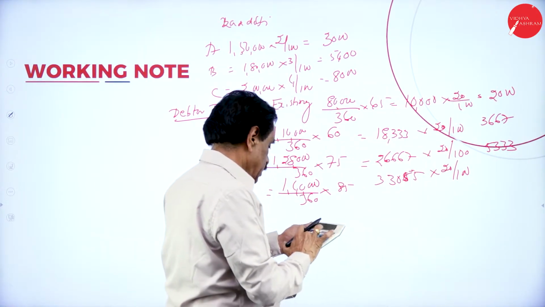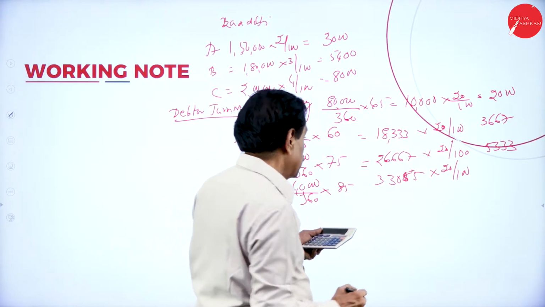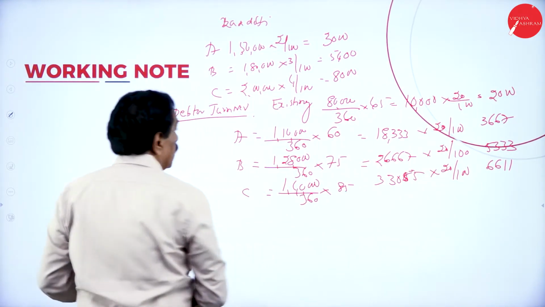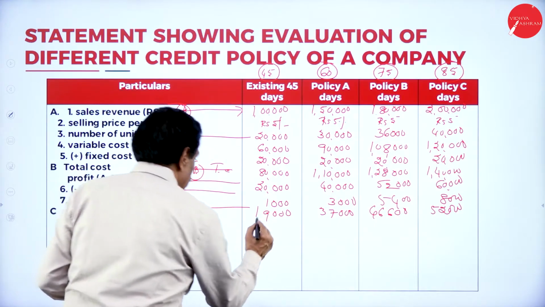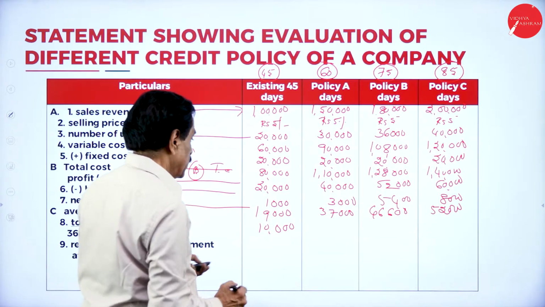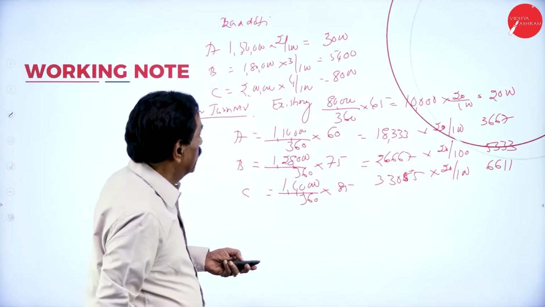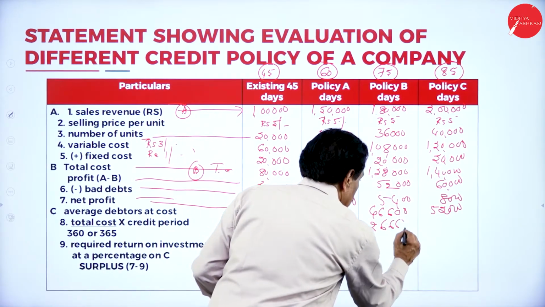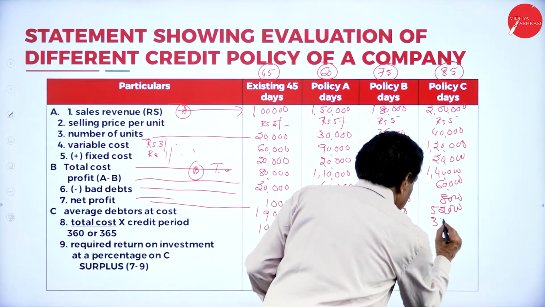Then 33,055 divided by 5, 6,611. So this is expected. Okay. We'll go with the first one. Existing, so here now 10,000, then 18,333, then 26,667, then 33,055.